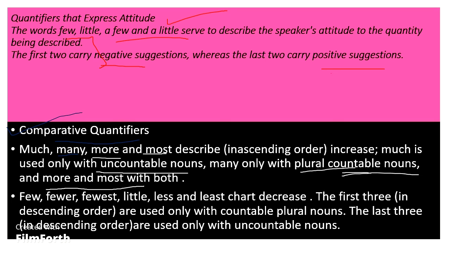नेक्स्ट इज फ्यू, fewer, fewest, little, less, and least. Chart decrease. This chart is decreasing. The first three in descending order. I hope so that you all know what is descending, what is ascending. Are used only with countable and plural nouns. The last three in descending order are used only with uncountable nouns. Hope so that you're clear.